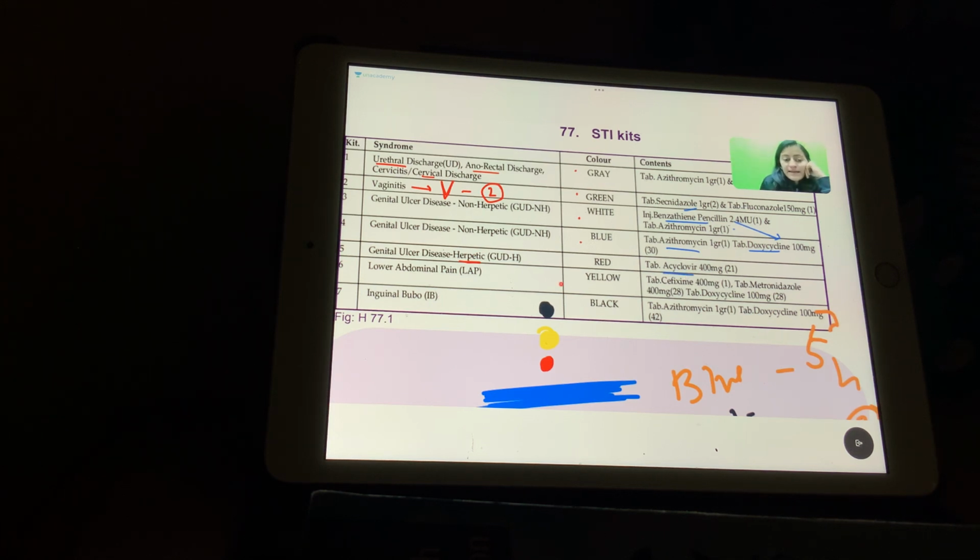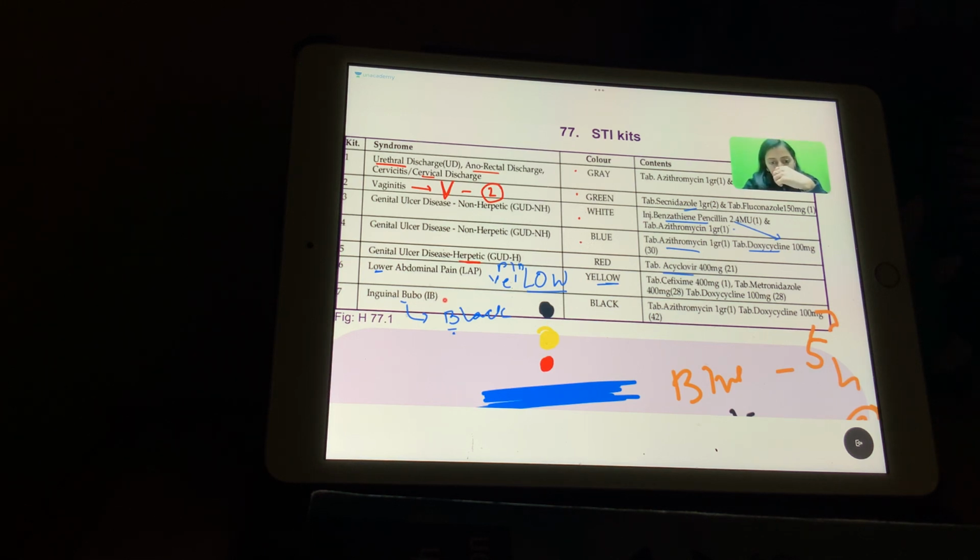Next, we have the lower abdominal pain. So remember the lower abdominal pain, that is yellow. Yellow is for the lower abdominal pain, which is seen with PID. Then we have inguinal bubo. Bubo is the last one, bubo is black. So black, the last one is the buboes.